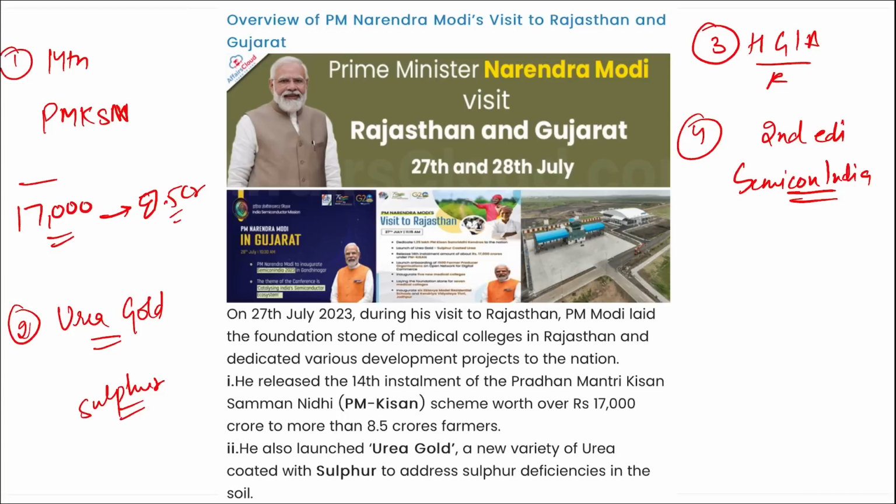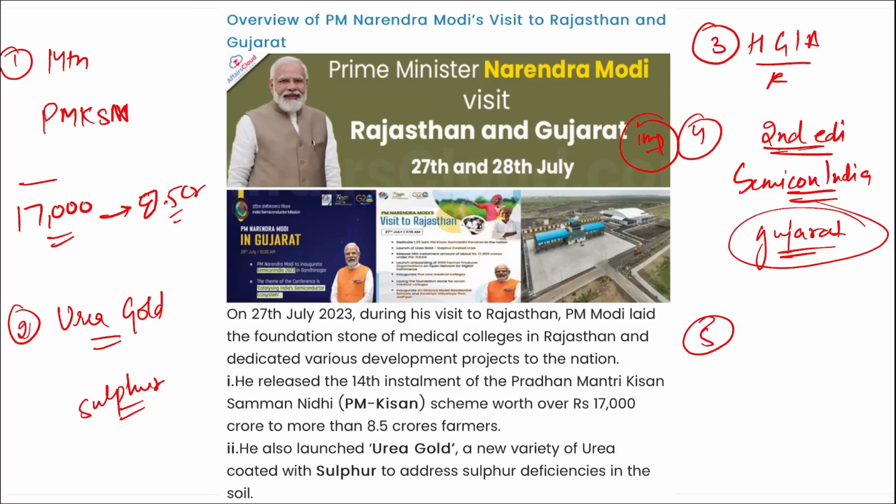And the second edition of this Semicon India conference will be held at Mahatma Mandir in Gandhinagar, Gujarat. So this is important, friends, mark this. Correct? That first edition of Semicon was in Bangalore, Karnataka, and second edition of this Semicon India will be held in Gujarat. Correct?